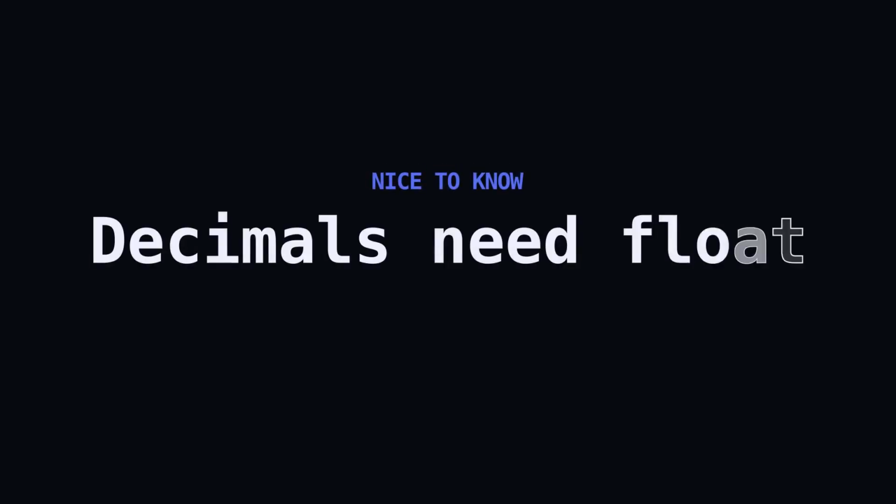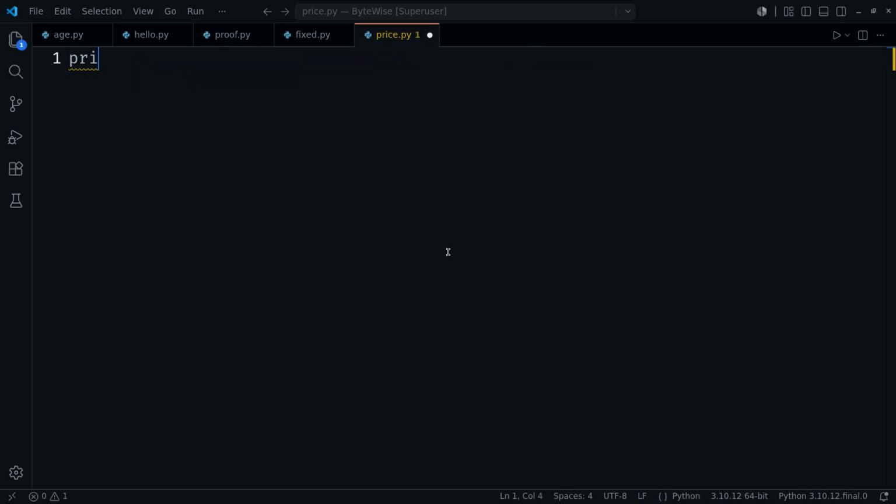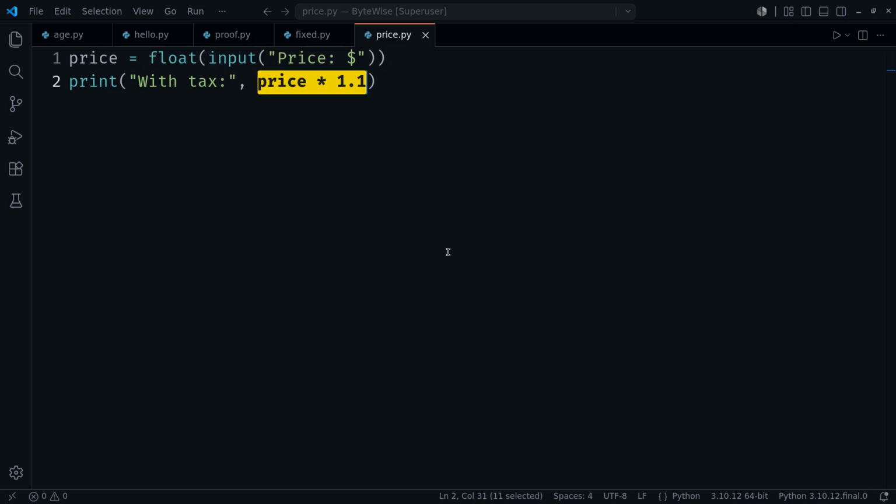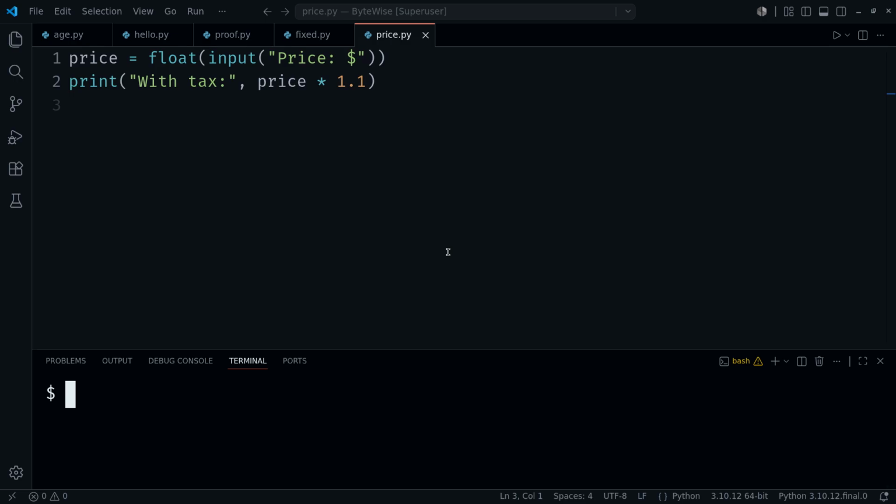Not every number is whole. For prices and measurements, reach for float instead of int. If they might type a decimal like 9.99, int would choke on the dot. Float accepts it. Then we do real money math. Adding 10% tax, 9.99 becomes 10.99, plus a trail of digits. That's just how computers store decimals, and we'll tidy it with rounding later.